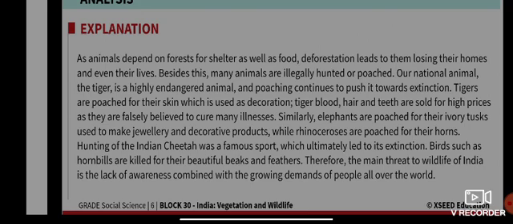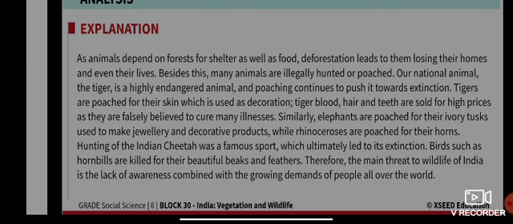Besides this, many animals are illegally hunted or poached. Like the one-horned rhino, they are being hunted and poached because of their horn, as well as the elephant, they are being hunted because of their tusk. Also, our national animal, the tiger, is a highly endangered animal. Endangered means at risk or in danger of extinction, as the number is becoming lesser.